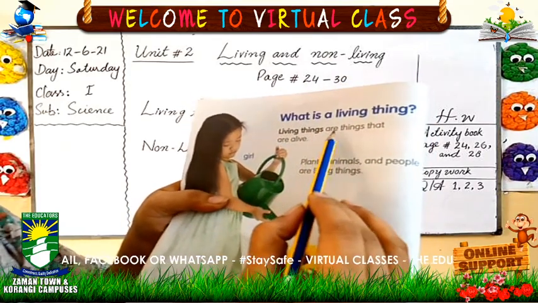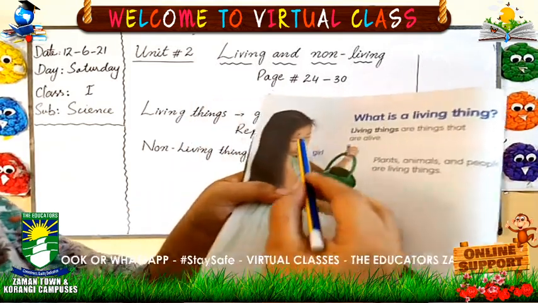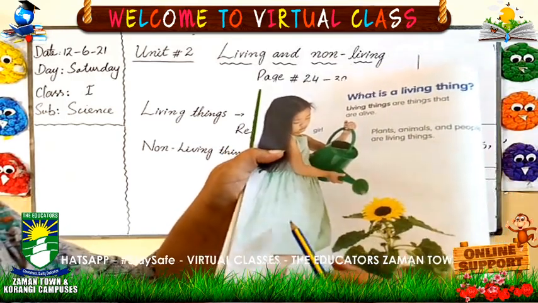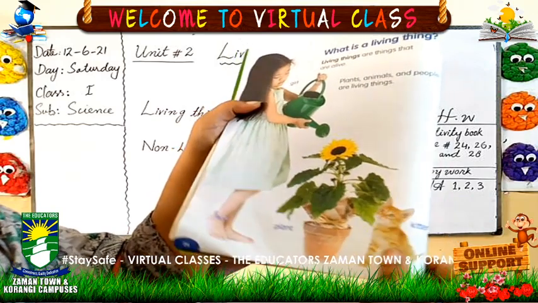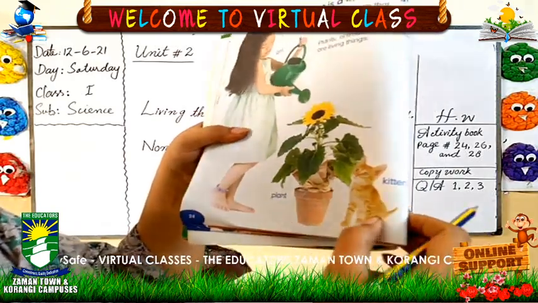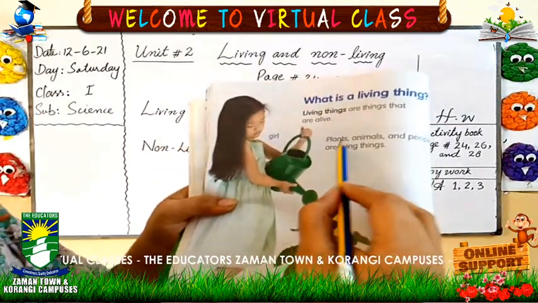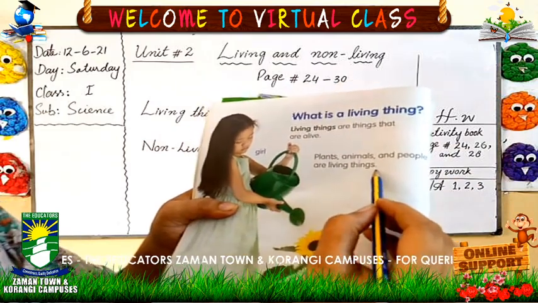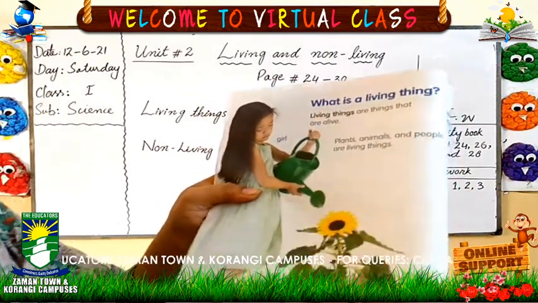Living things are things that are alive. Just like this girl, you can see here a girl, she is living. You can see here a plant, it's also living, as well as you can see here a kitten, this is also living. So plants, animals and people are living things, means they need water, food and air.